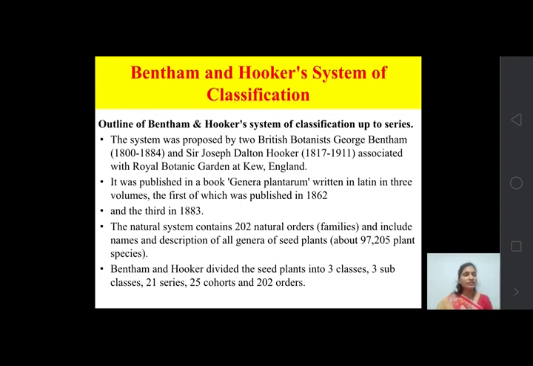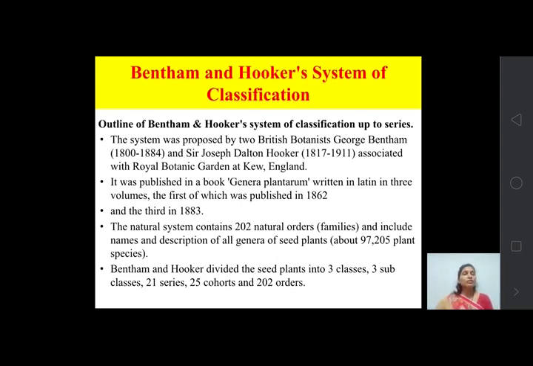All these plant species are divided into 3 classes, then 3 subclasses, 21 series, 25 cohorts. Cohorts means what we today know as orders, that is 25 orders, and 202 orders means families.